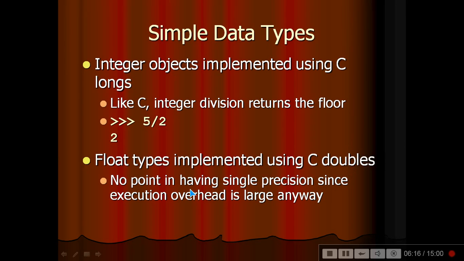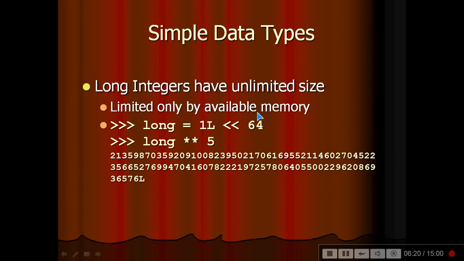Long integers have no fixed size, limited only by available memory. So this is 1L64, a long raised to the power 5, and you will get some value like this, and this is L, that is long. And this is what we said, that it is limited only by the available memory.